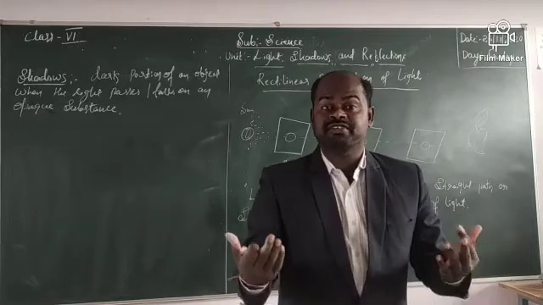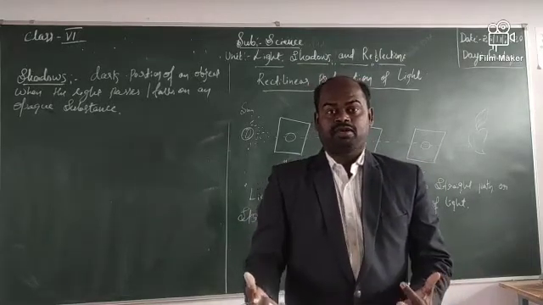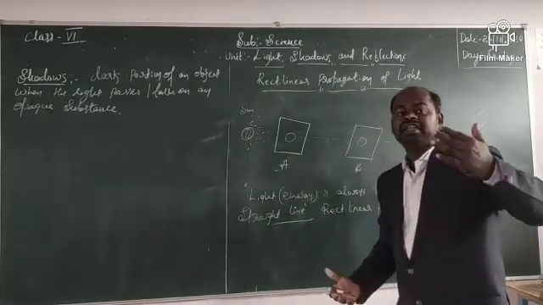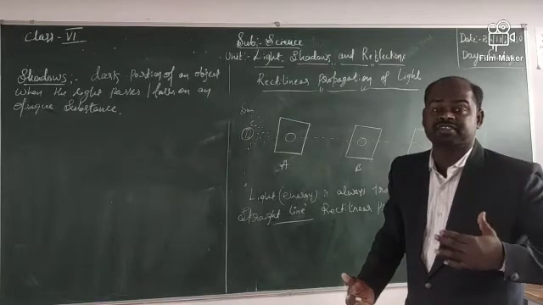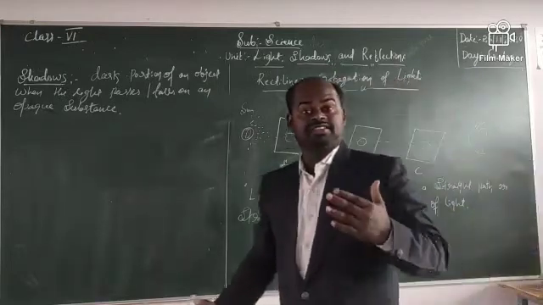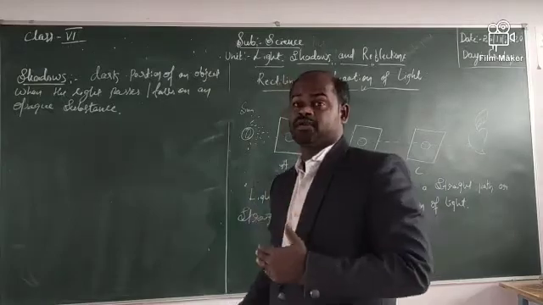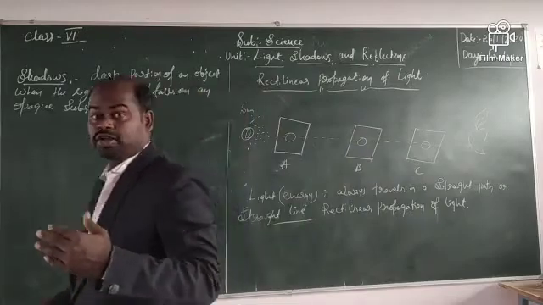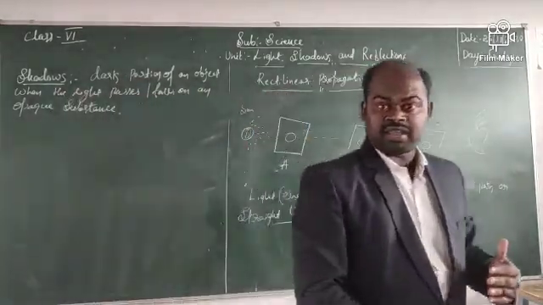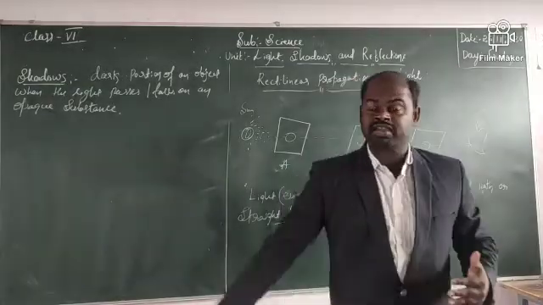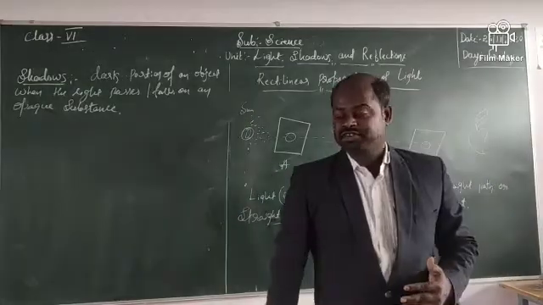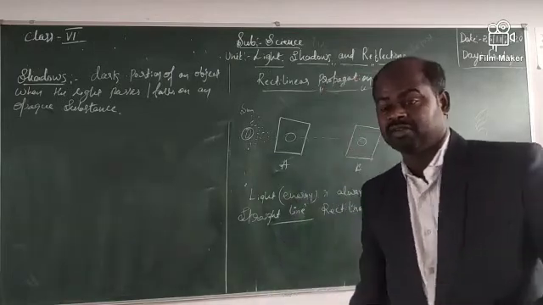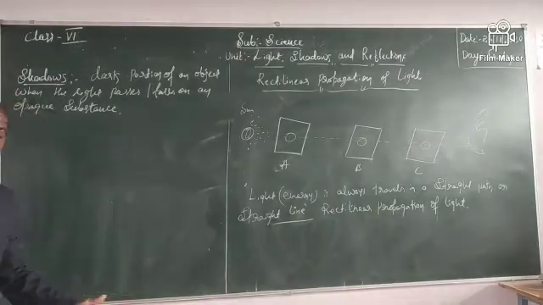Opaque substance. I told you already what opaque means. Yes, light energy cannot pass through the object, that is called opaque. When the light does not pass through the object, then what happens? Shadows will form. See, for example, during the daytime, when you are walking under the sunlight, we can observe that our shadow will follow us. Wherever we go, our shadow will follow us. That is the darkest region.